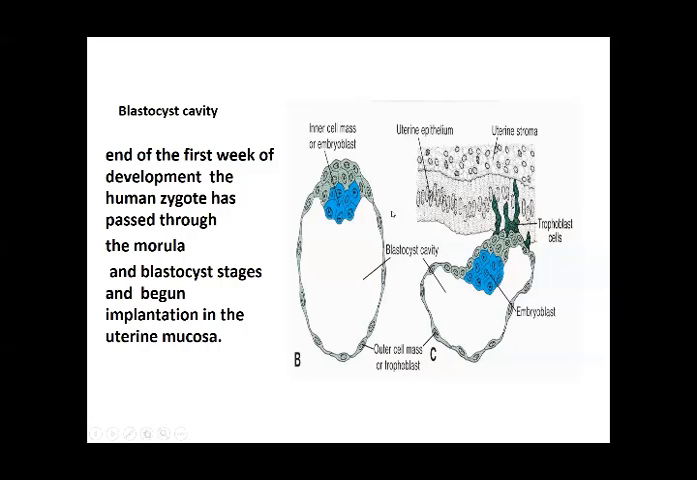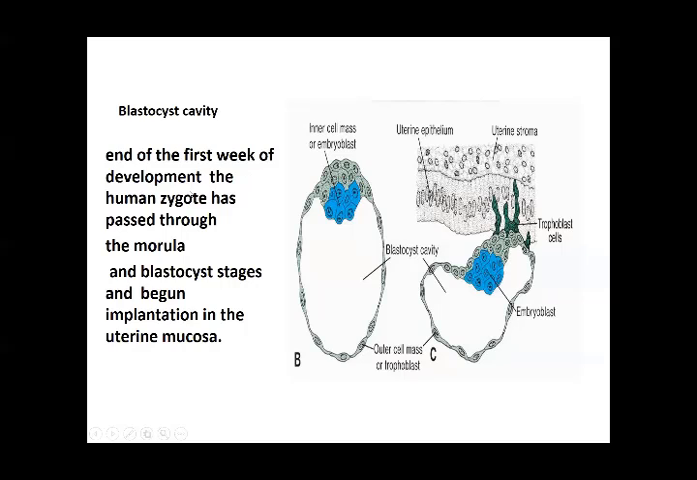Now the trophoblasts, which are on the outside, start to encroach. This is the endometrium, the uterine stroma, and the epithelium. These are the trophoblastic cells. They start to invaginate into this endometrium. This is the process of implantation which has occurred. This is the blastocystic cavity.